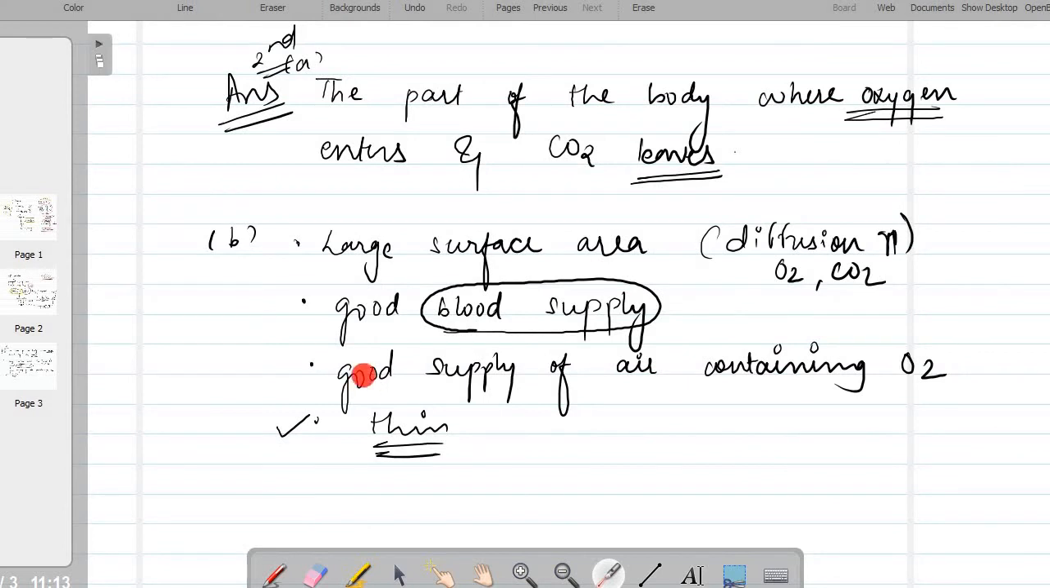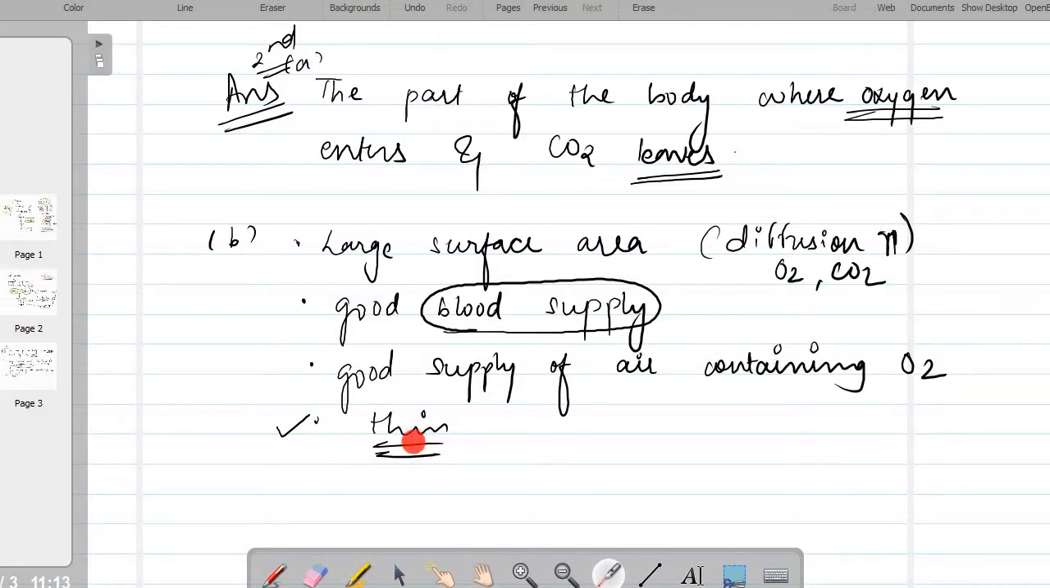Next explanation is good supply of air containing oxygen. Basically the explanation for this is that having a good supply of air brings fresh oxygen to the surface and takes away carbon dioxide. Therefore, of course, it will also maintain the diffusion gradient for these gases between air and the blood. Air containing fresh oxygen will be there on the surface. Therefore, the oxygen will diffuse more.